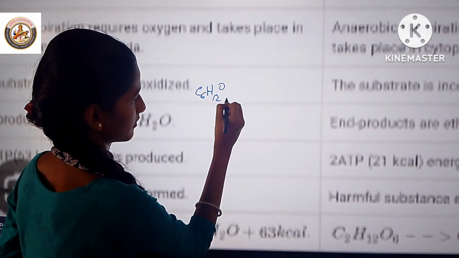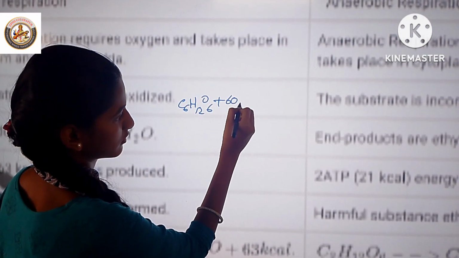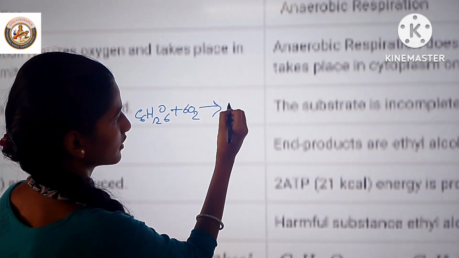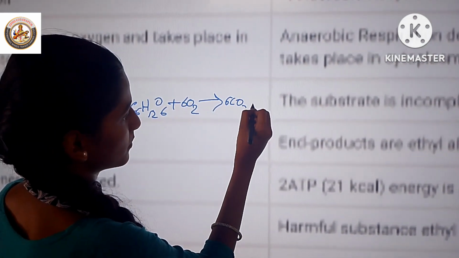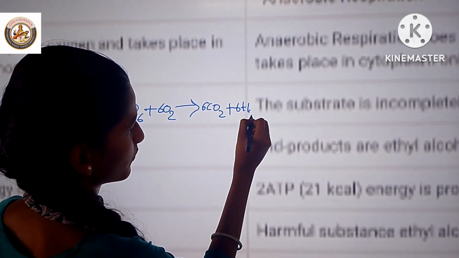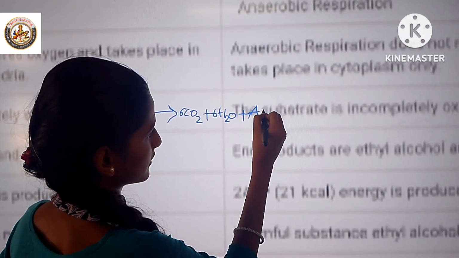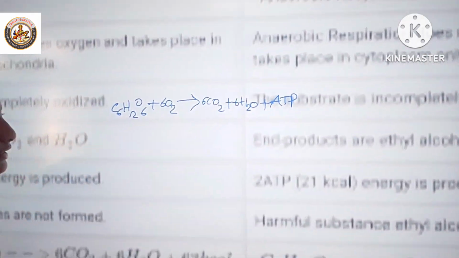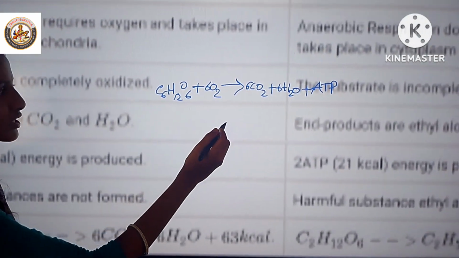C6H12O6 plus 6O2 gives rise to 6CO2 plus 6H2O plus ATP. This is the aerobic respiration equation.